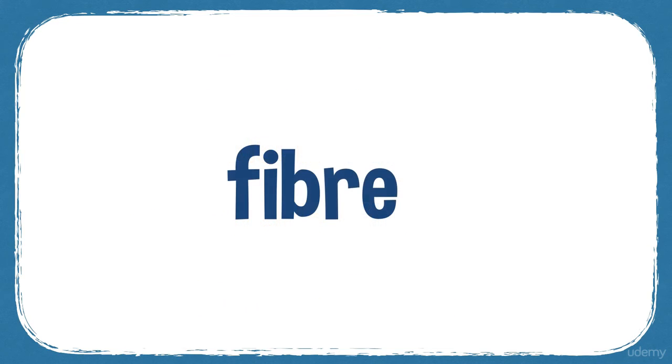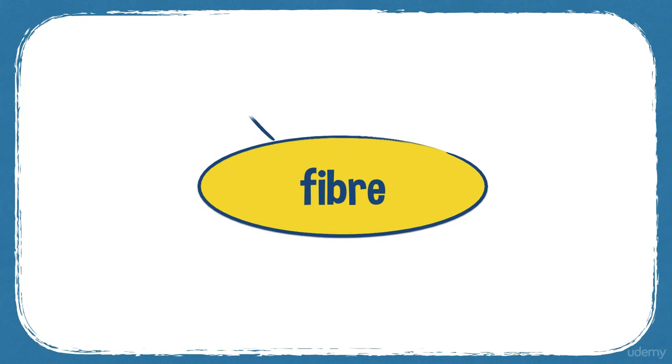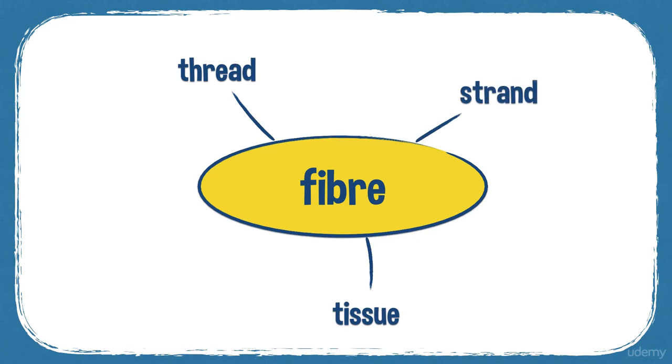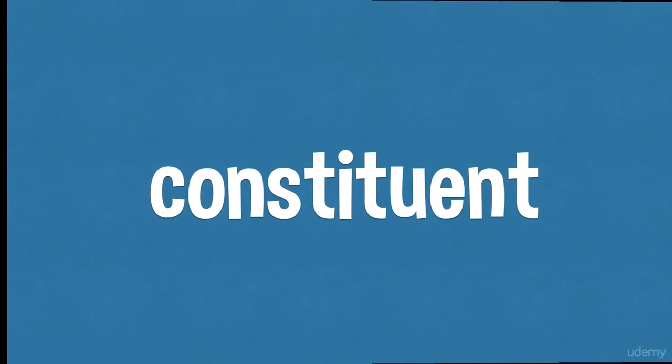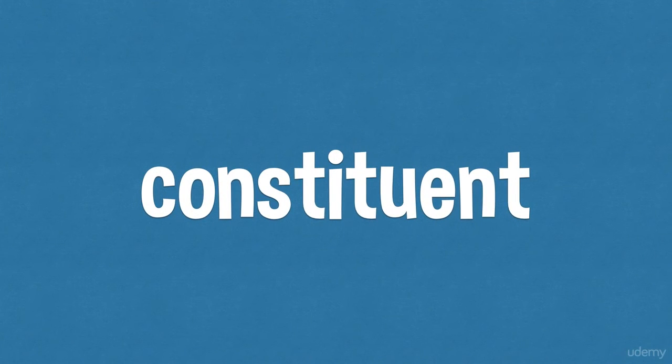So paper contains fibres. That's the plural. And for synonyms: thread, tissue, strand.